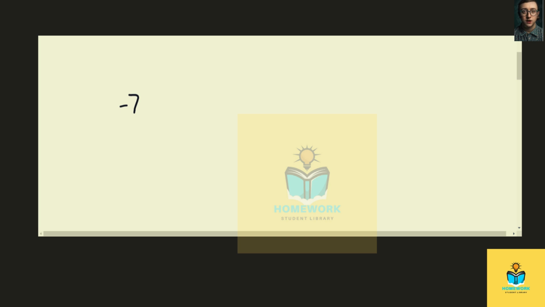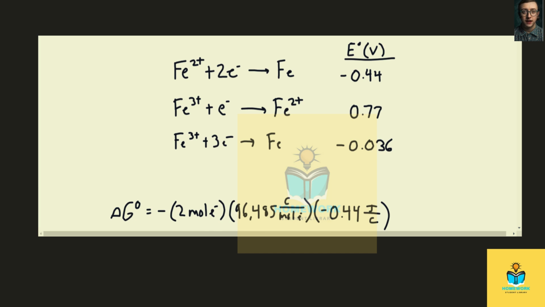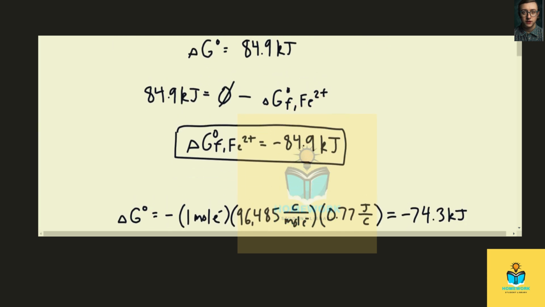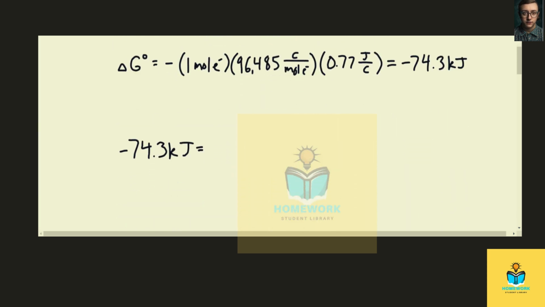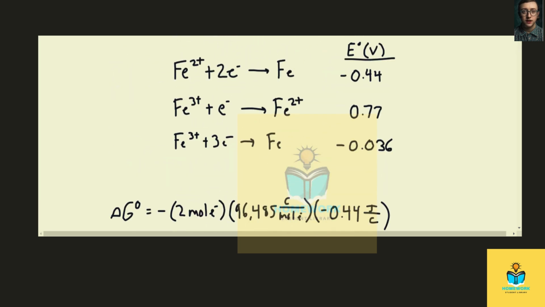And that is equal to the change in Gibbs free energy of the products, which is the 1 mole of Fe2+ times the change in Gibbs free energy of formation at standard conditions of Fe2+, which is what we solved for before, so negative 84.9 kilojoules, minus the change in Gibbs free energy of formation total of the reactants.